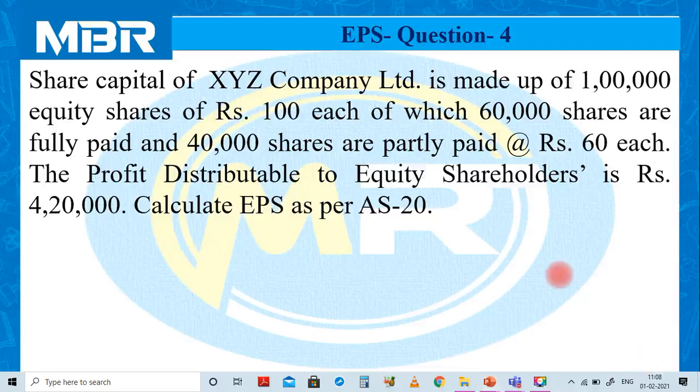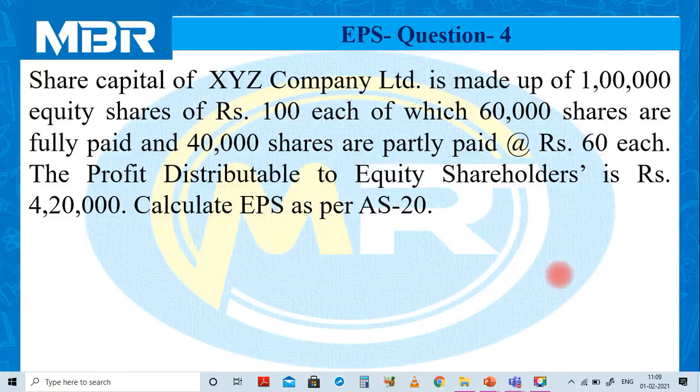In this question, information related to dates is not given. So it is assumed that right from the first day of the accounting year to the last day of the accounting year, the situation remains the same. If the situation remains the same throughout the year, the time element does not make any significant impact on the calculation.